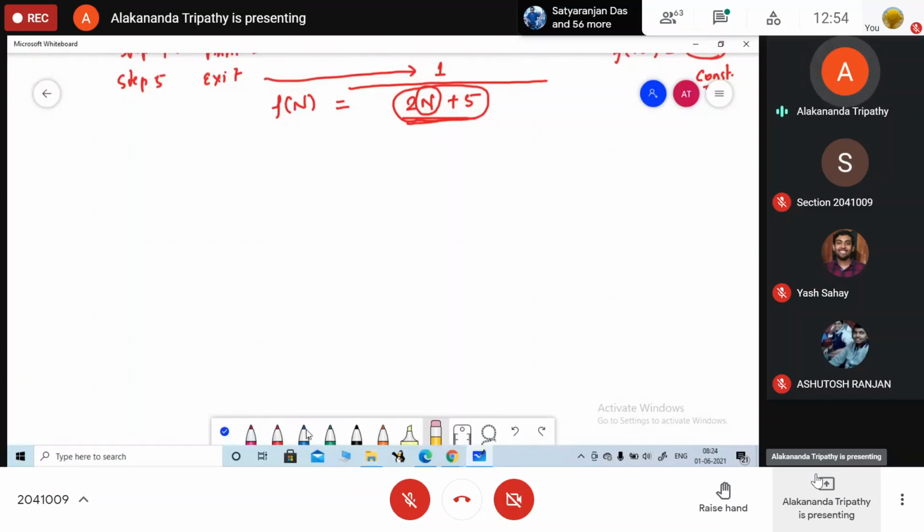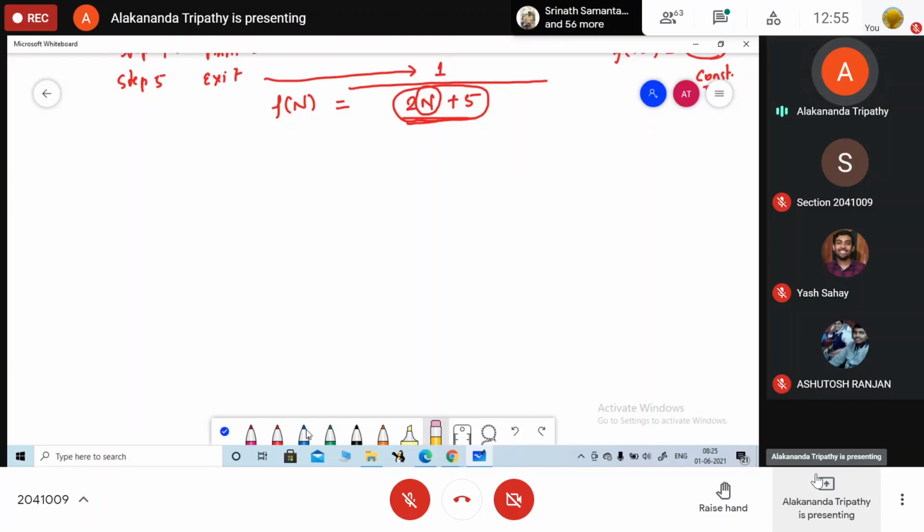So here the next question is to find the sum of the elements of an array. Okay. So here again I am writing one algorithm.